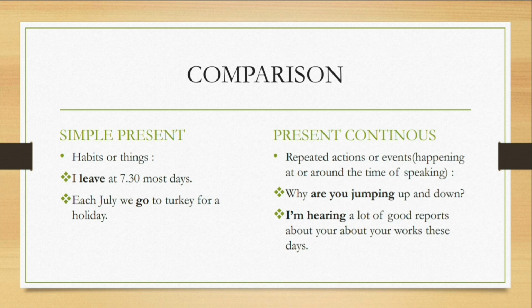Next is present continuous. However, when we describe repeated actions or events that are happening at or around the time of speaking, we use present continuous. For an instance, why are you jumping up and down? See, this is something which is happening at or around the time. This is happening now. So it is being asked why the guy is jumping up and down, because this is happening in front of whosoever has asked.